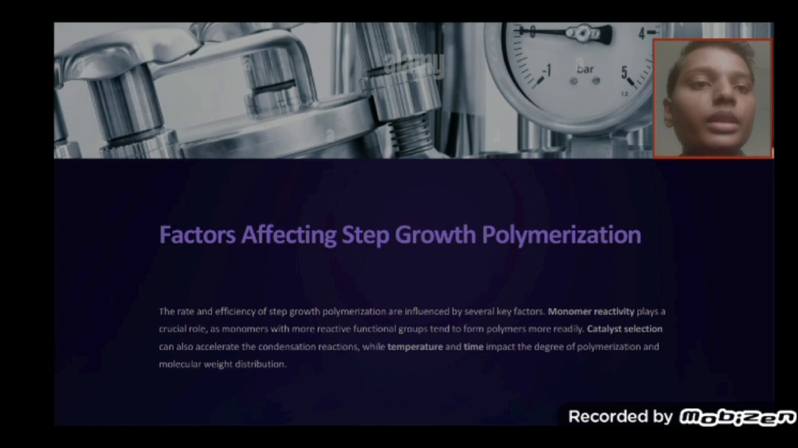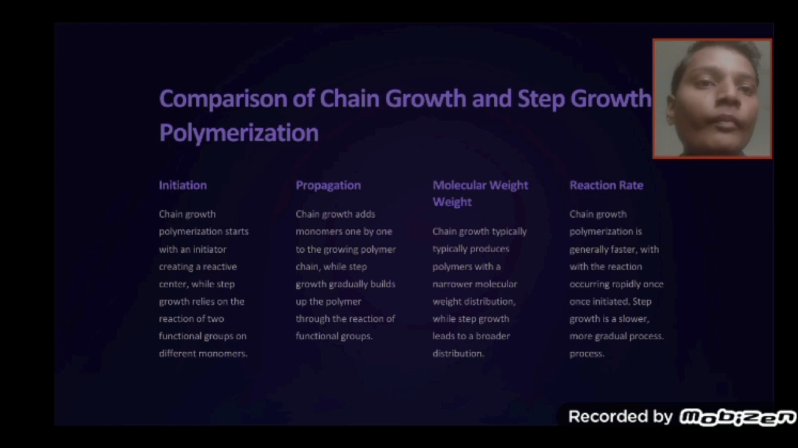Factors affecting step growth polymerization. The rate and efficiency of step growth polymerization are influenced by several key factors. Monomer reactivity plays a crucial role, as monomers with more reactive functional groups tend to form polymers more readily. Catalyst selection can also accelerate the condensation reactions, while temperature and time impact the degree of polymerization and molecular weight distribution. Comparison of chain growth and step growth polymerization.